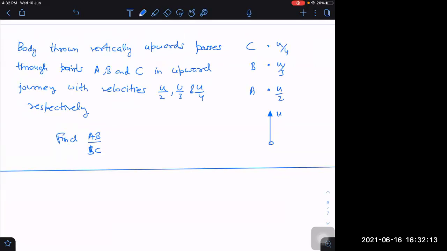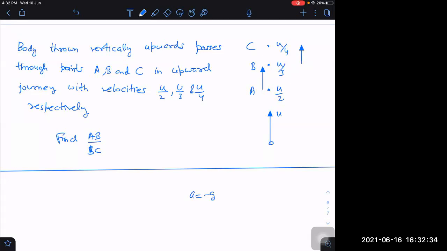Extension is minus g, both for AB as well as BC, right or not? And what is our displacement formula then? Displacement is equal to, I can write it as, v square minus u square upon 2a.